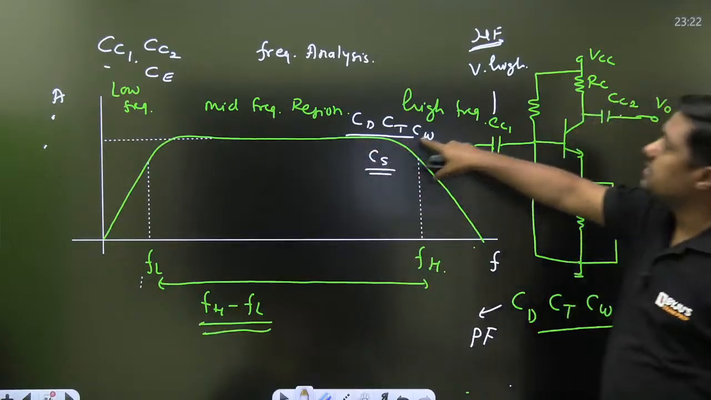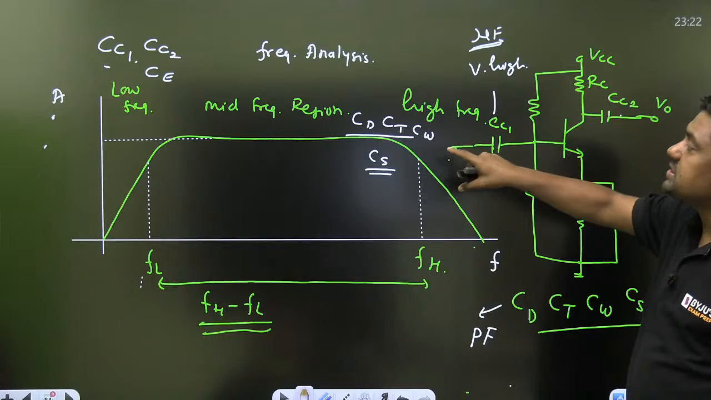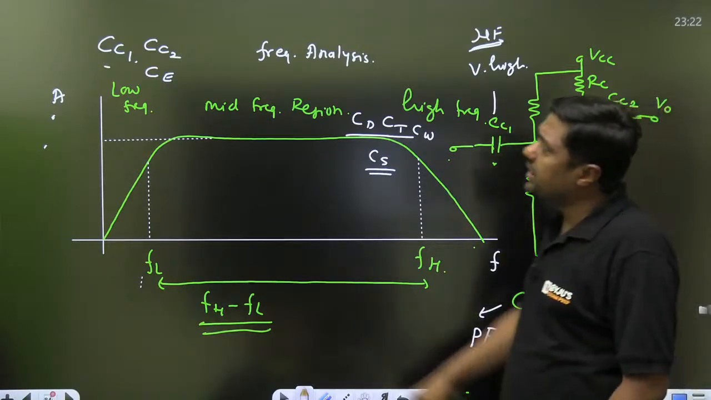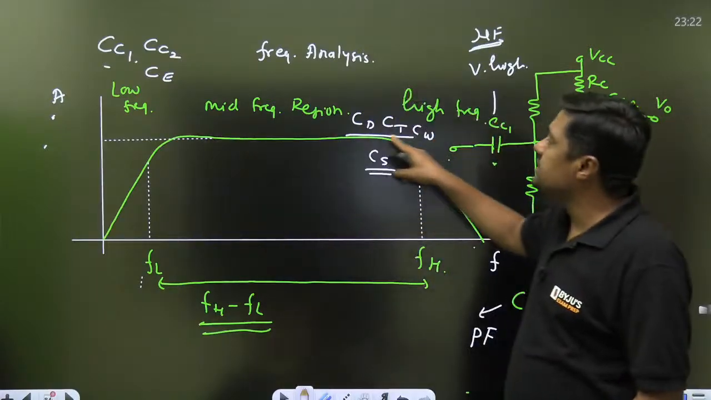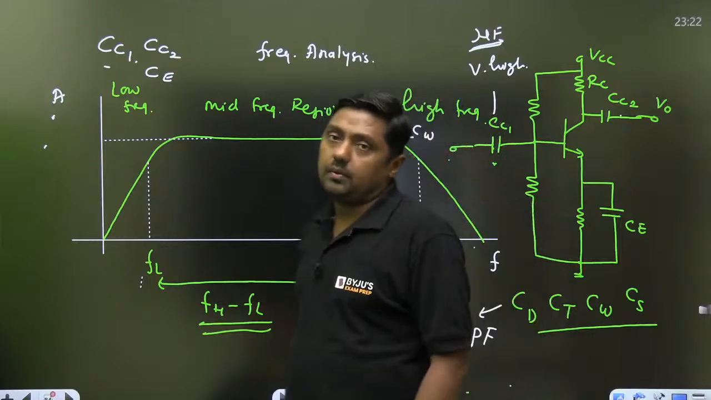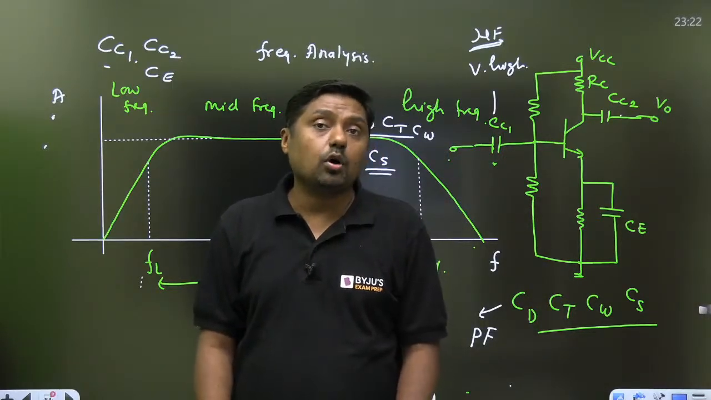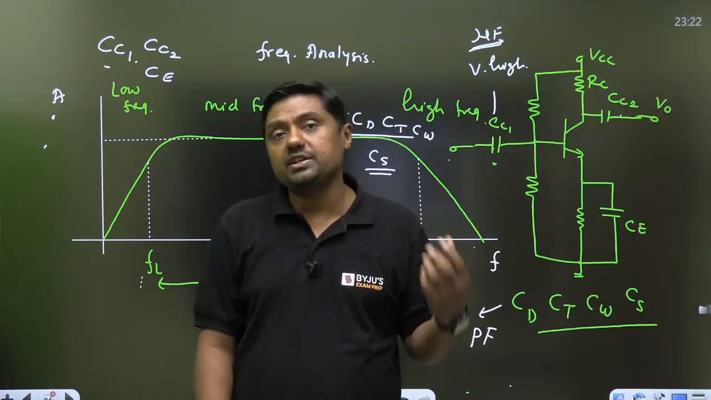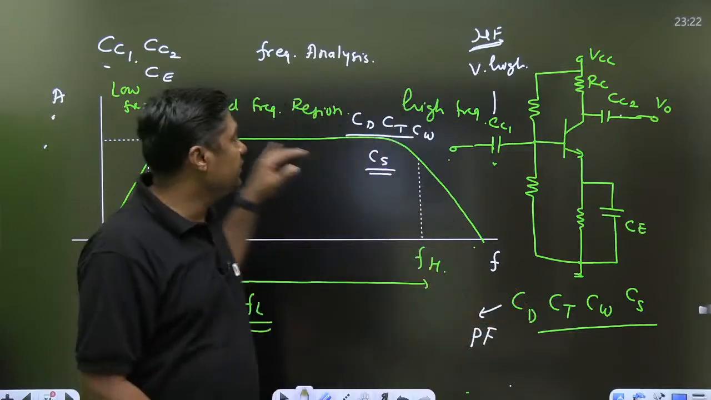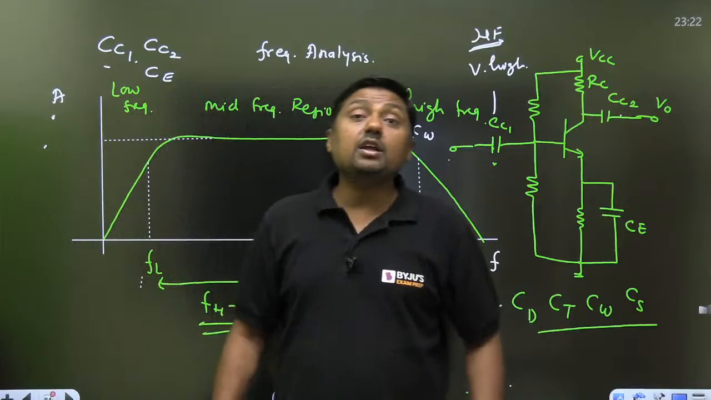Mid frequency region. We are finding the gain and all these things at the mid frequency region, because in the mid frequency region, the gain is almost independent of the frequency. It is a constant gain. So whether we are using the hybrid pi model or the re model, normally we are finding the gain and everything: input resistance, output resistance, power gain, phase shift in the mid frequency region. And that's why in numericals they will ask to find the mid frequency gain.